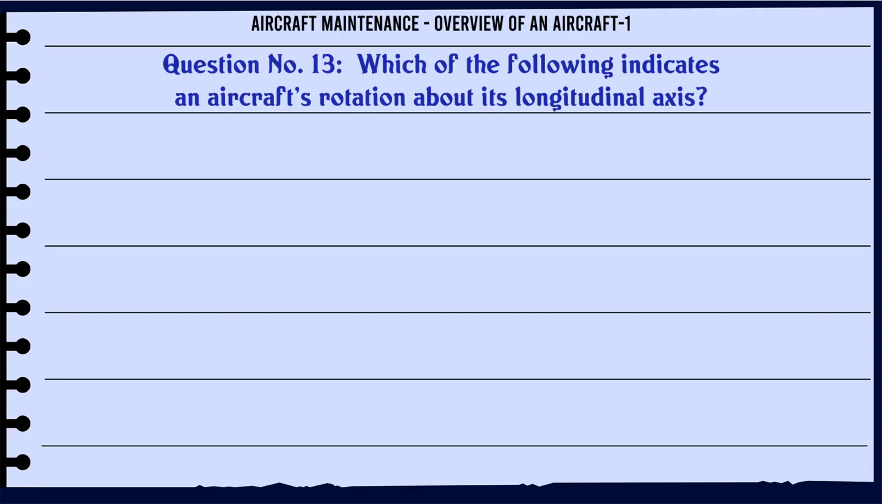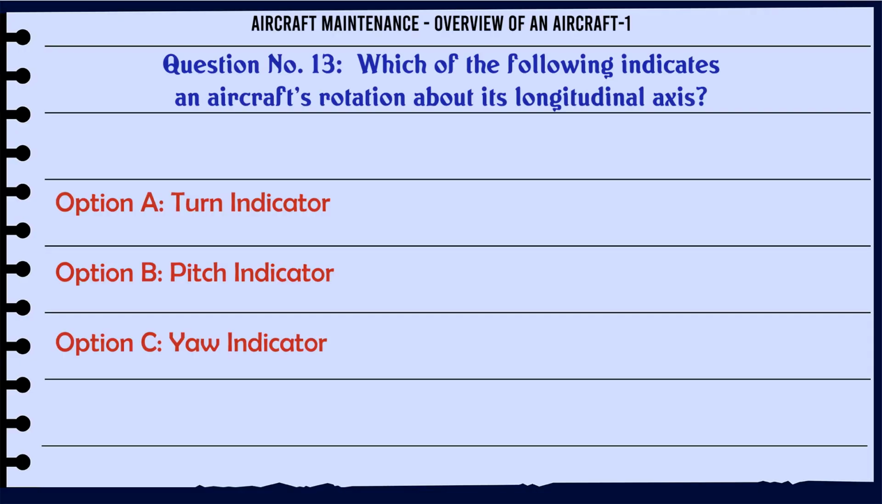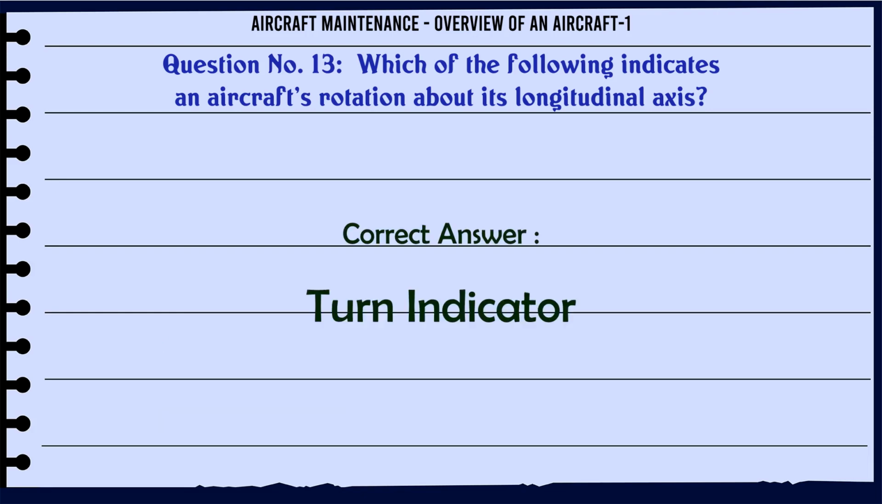Which of the following indicates an aircraft's rotation about its longitudinal axis? A. Turn indicator, B. Pitch indicator, C. Yaw indicator, D. Bank indicator. The correct answer is turn indicator.